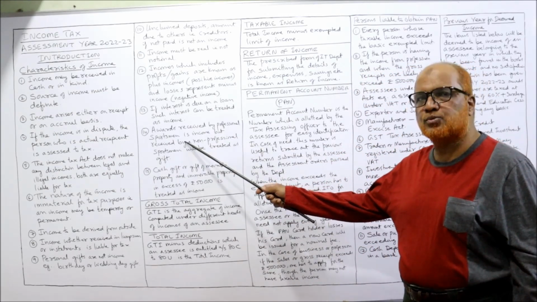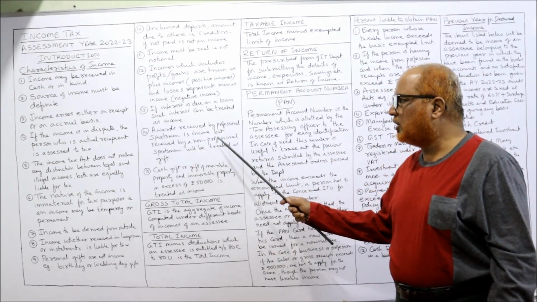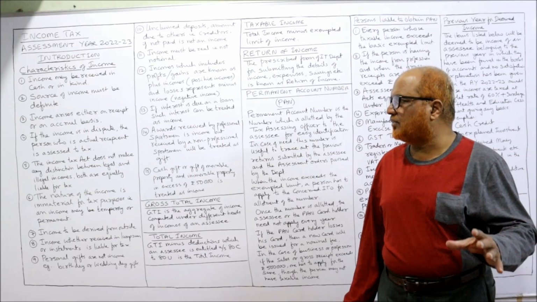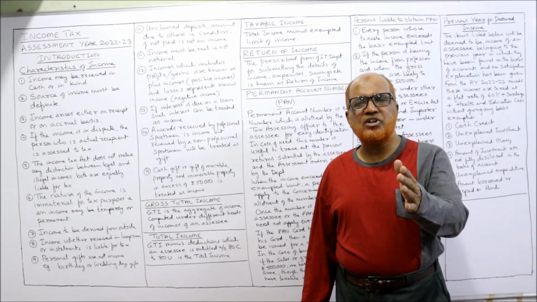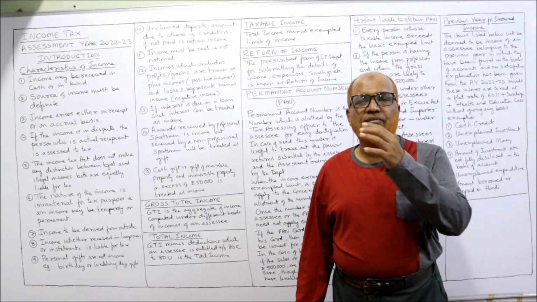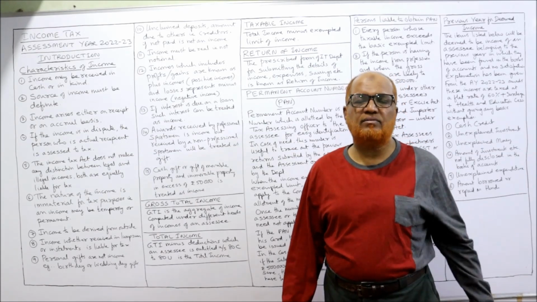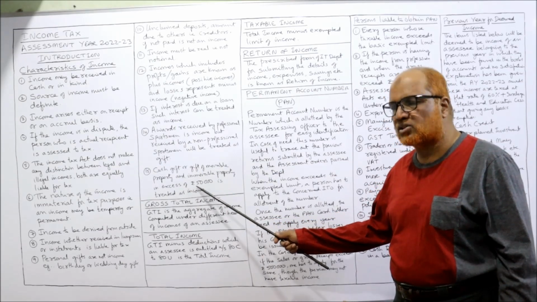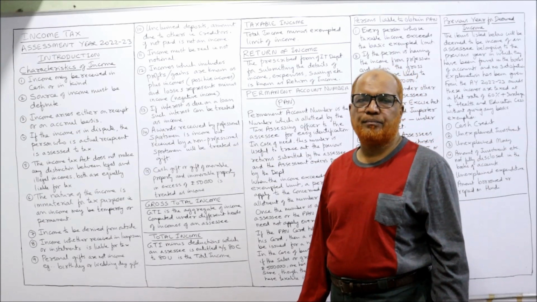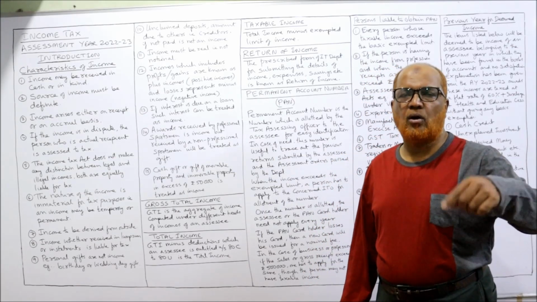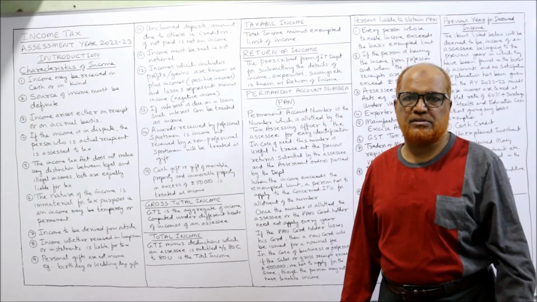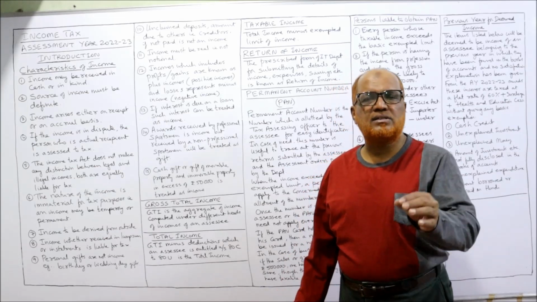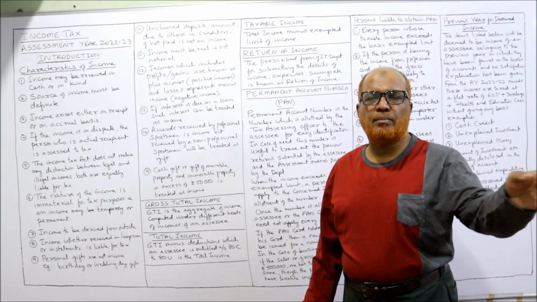Awards received by professional sportsmen are income, but those received by non-professional sportsmen will be treated as gifts. So prizes or awards received by professional people are income, but for non-professional people, awards received will be treated as gifts. Next one, a cash gift or gift of movable or immovable property in excess of 50,000 is treated as income. If any gift is received, either in movable or immovable property, exceeding 50,000 rupees, that will also be treated as income.